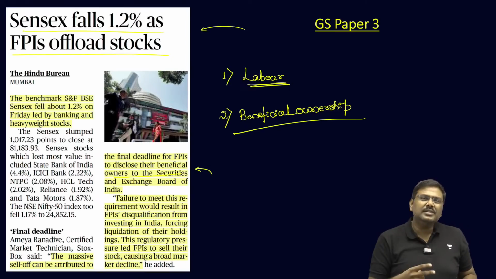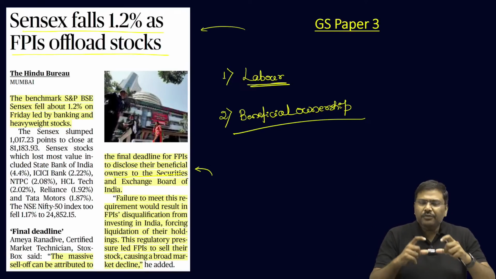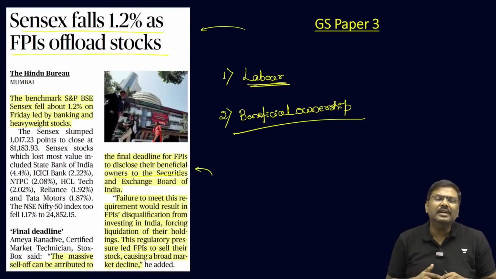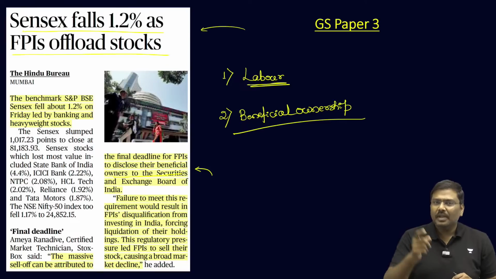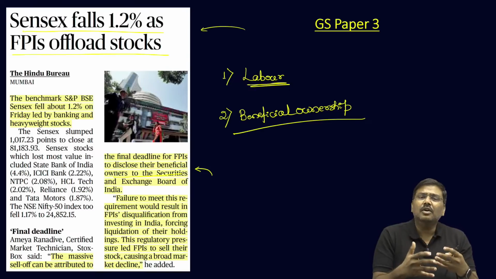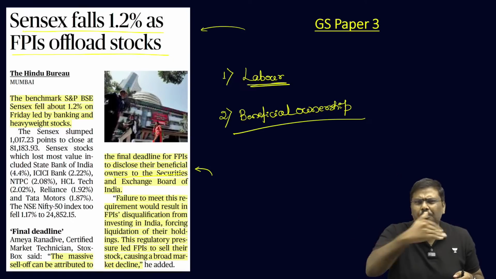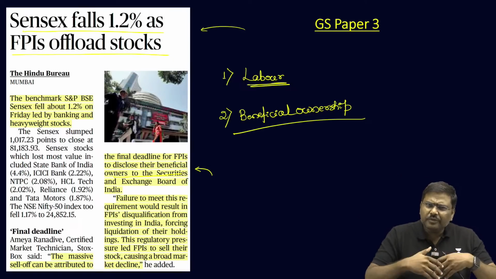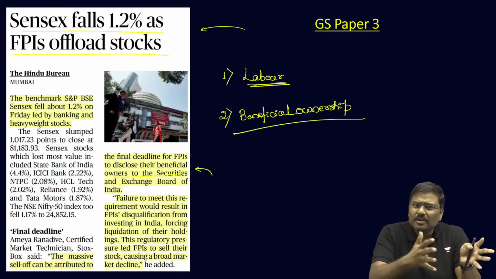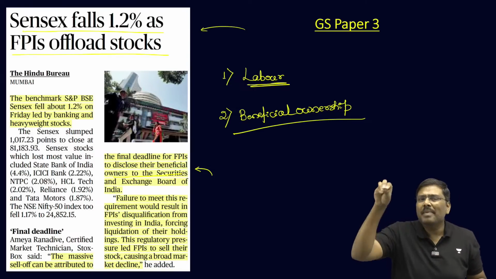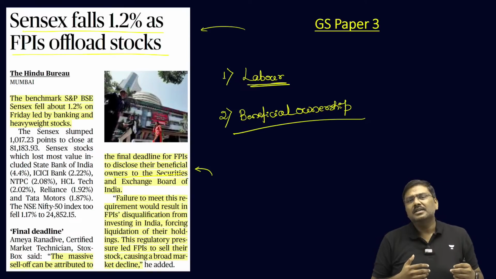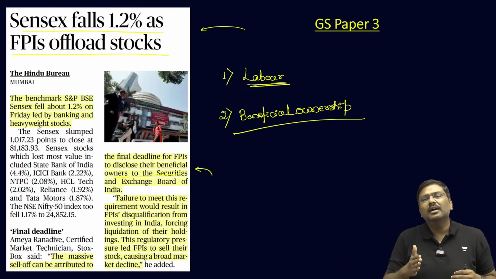So, two characteristics or two parameters. One, if your equity holdings are more than 25,000 crores, then give the granular details. And there is one more condition: if you have more than 50% of your equity holdings in one corporate group, I repeat, if more than 50% of your equity holdings are in one corporate group, then also you will have to give granular details regarding the ownership, management, etc. to SEBI.